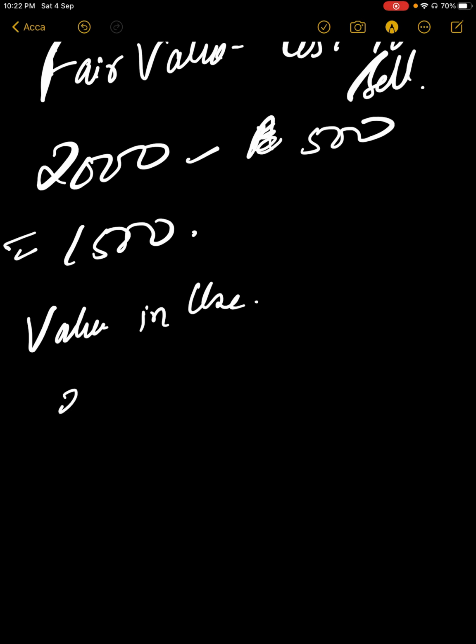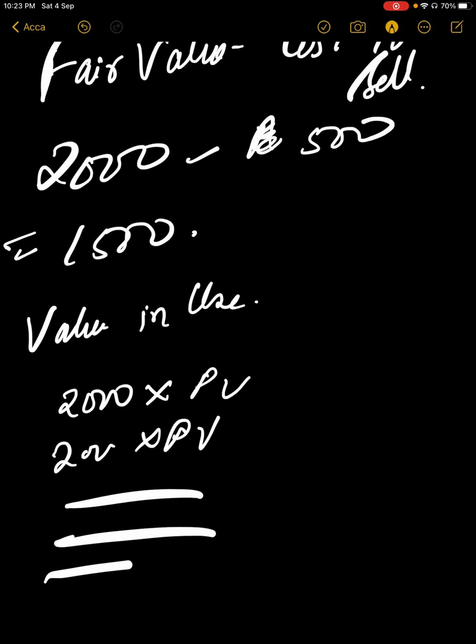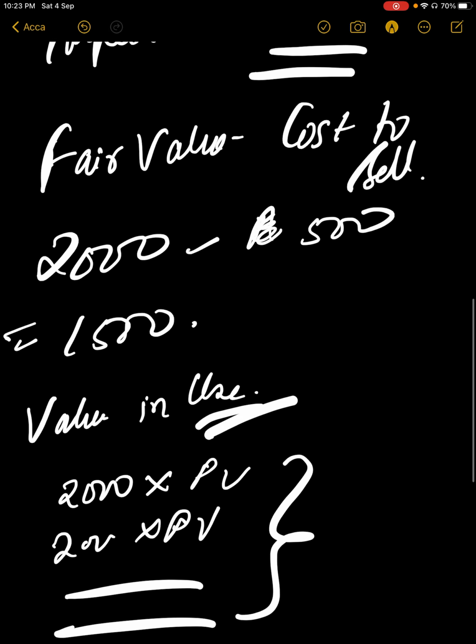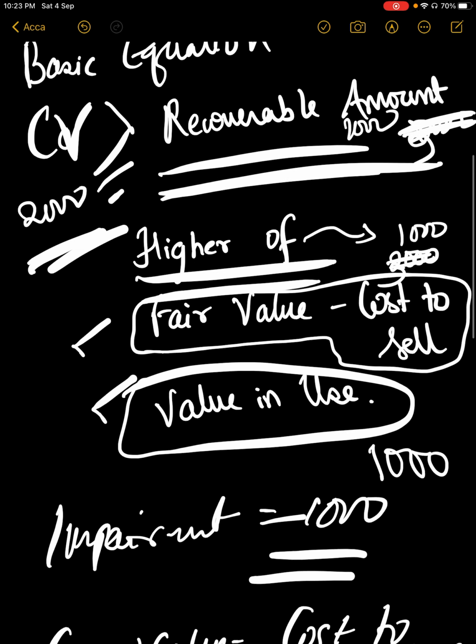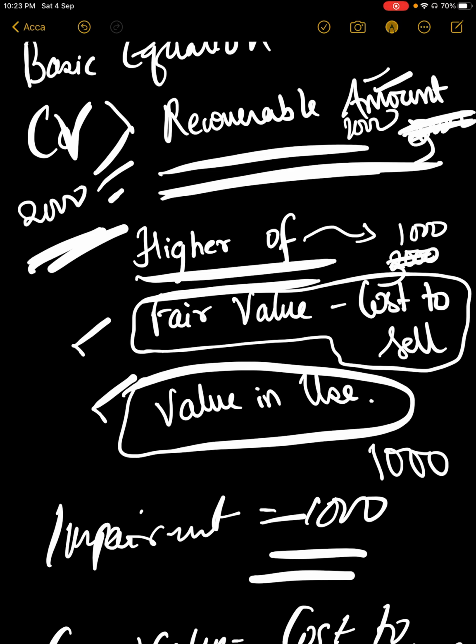Value in use is the present value of all the future cash flows that I'm going to get from that asset. When I add it up, that's the value in use. So out of fair value minus cost to sell and value in use, whichever is the greater amount, I'll consider my recoverable amount. And if my carrying value is greater than the recoverable amount, then there's definitely an impairment.